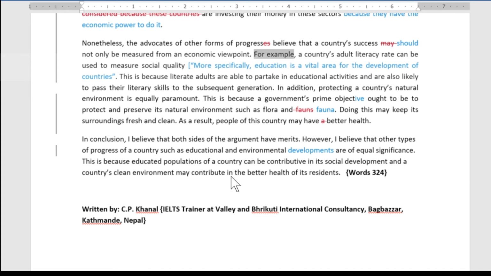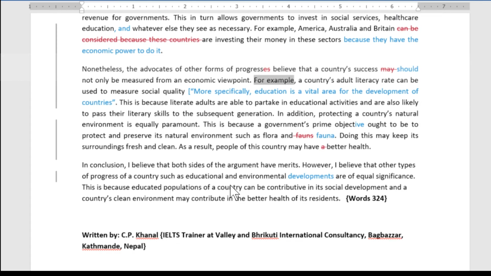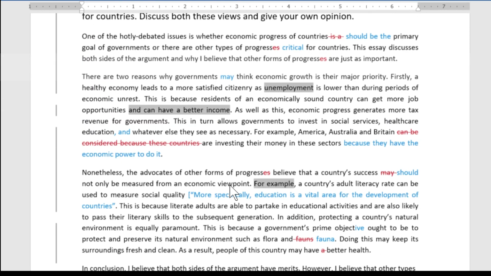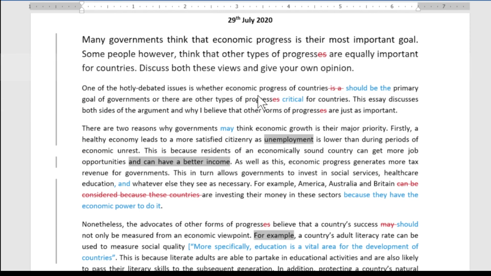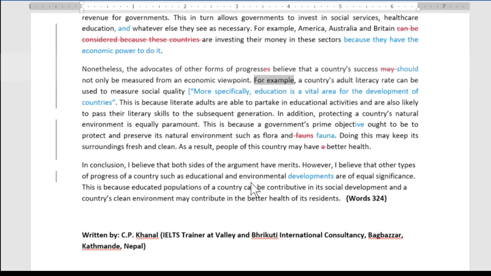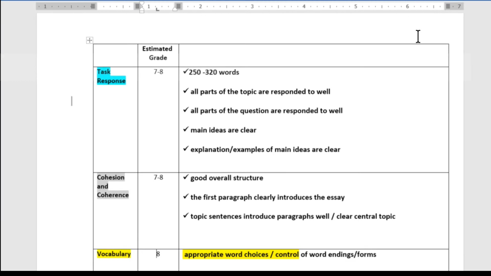So, I mean, if I think about the whole essay in terms of the task response and the cohesion and coherence, the introduction's excellent. There's some issues in the body paragraphs, and then the conclusion's excellent. So then, what do I score it? Maybe I can show you. And note that it's subjective. The scoring is subjective, so I would probably end up giving it a 7, but I do consider it could be worthy of an 8, and I believe some examiners will give 8. Try not to think of these scores as totally objective.